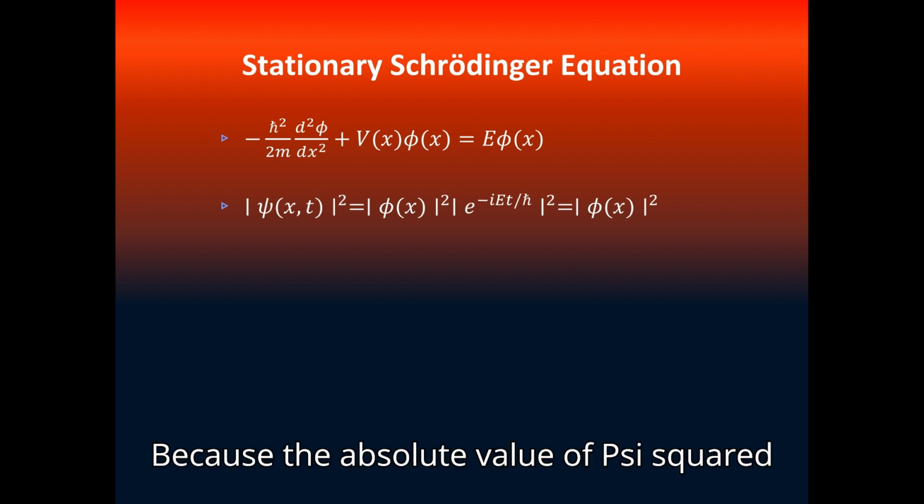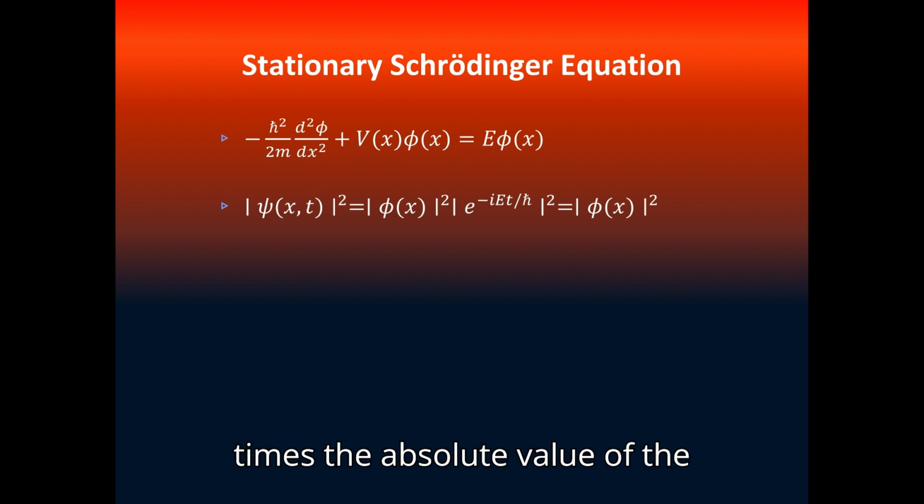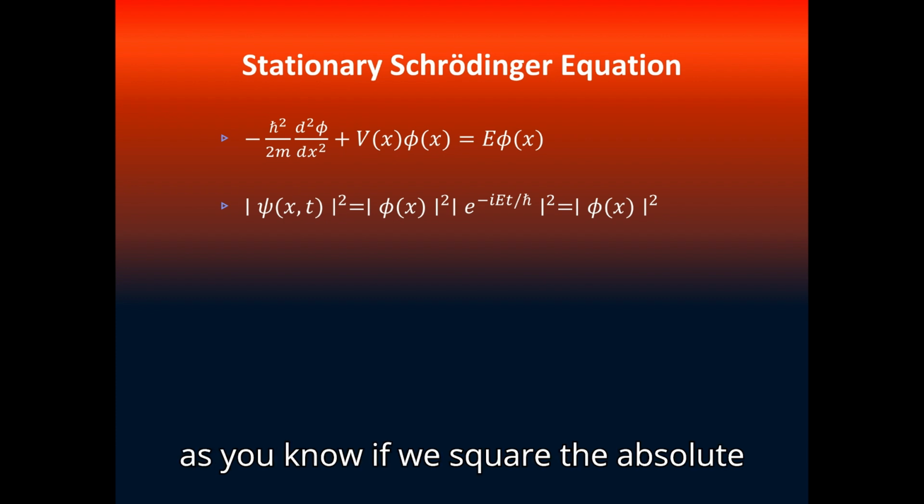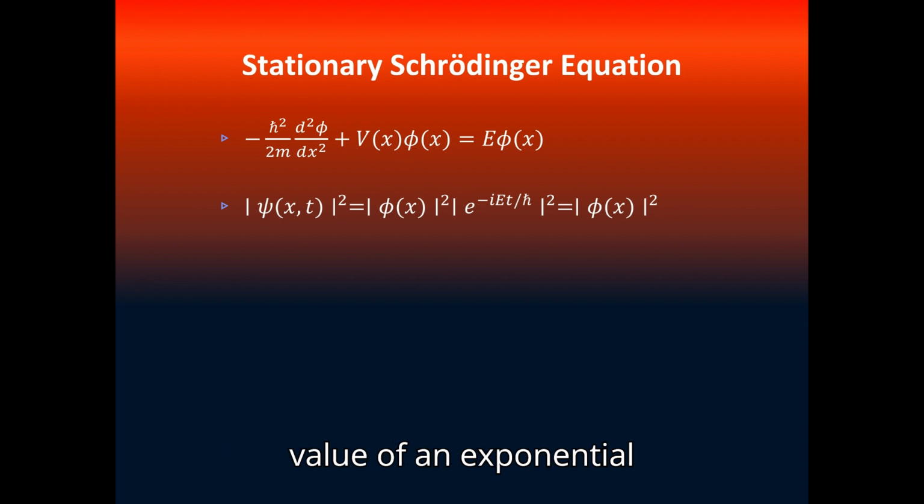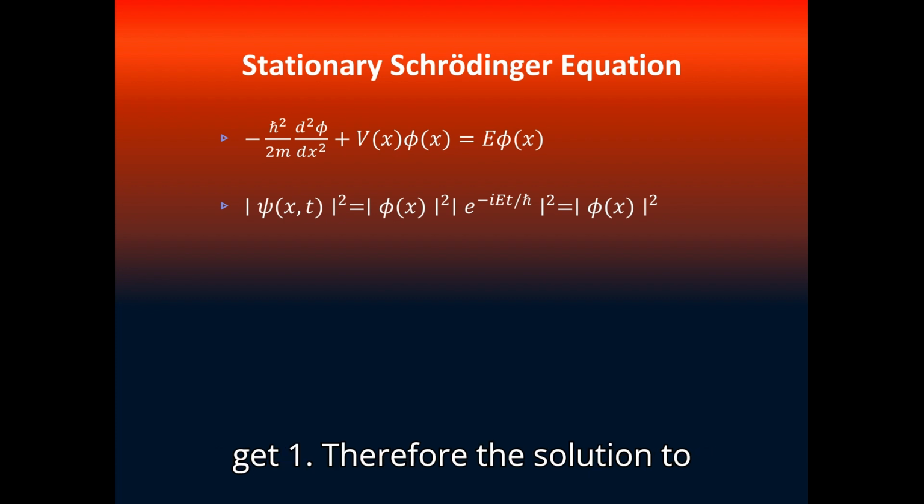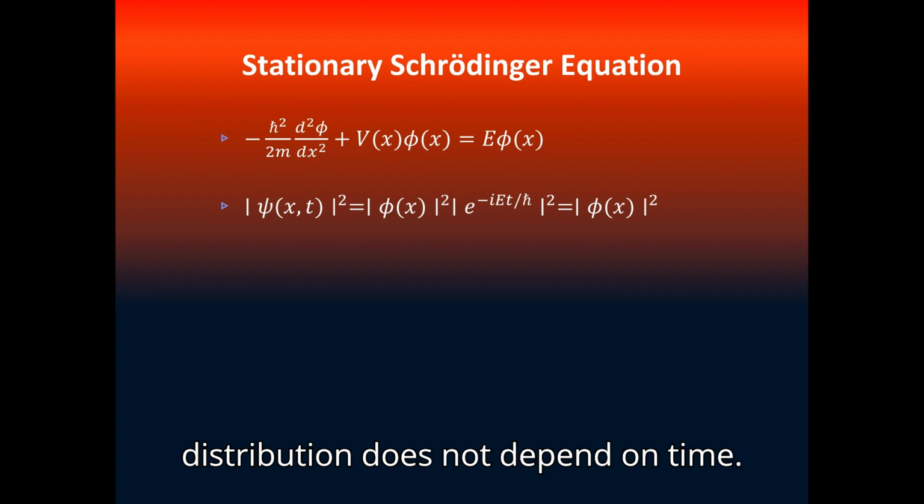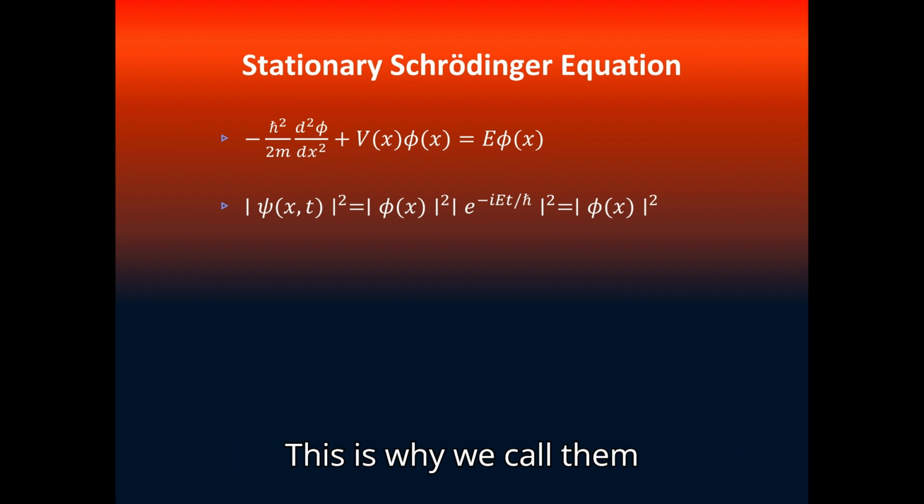Because the absolute value of psi squared equals the absolute value of phi squared times the absolute value of the exponential term squared, where, as you know, if we square the absolute value of an exponential function which is imaginary, then we get 1. Therefore, the solution to that is just the absolute value of phi squared. So the probability distribution does not depend on time. This is why we call them stationary states.